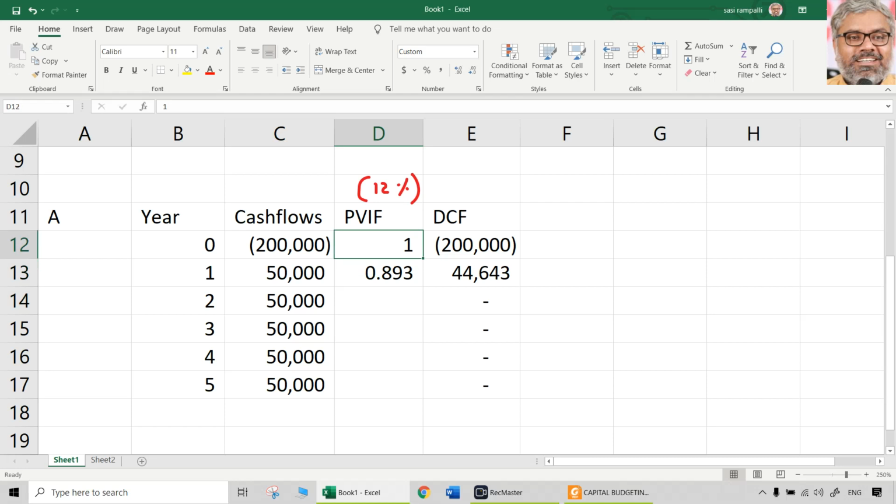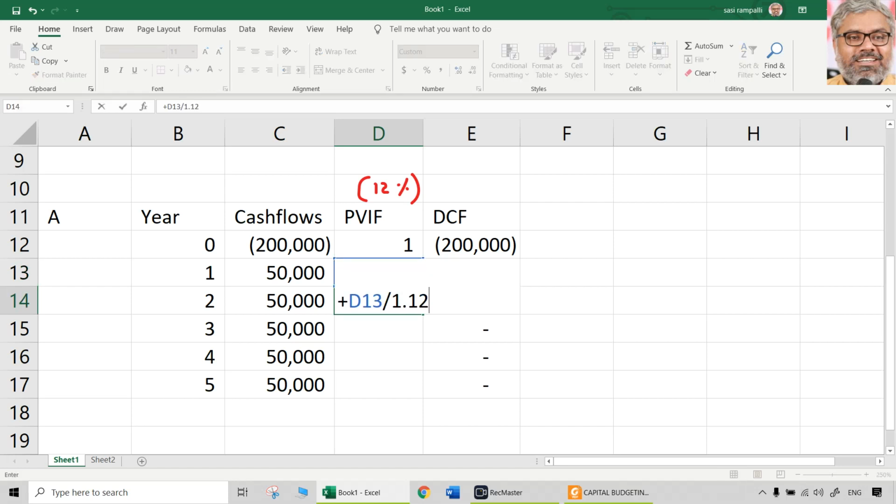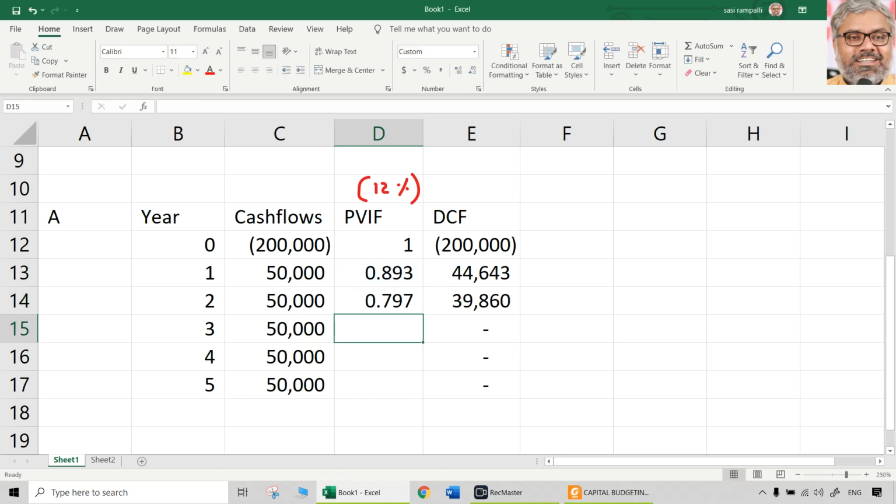So now, what we got? 1 divided by (1 plus r) to the power of n. 0th year, it will naturally be 1, we know that. First year, 1 divided by 1.12. Then we need that divided by 1.12. Whatever the earlier one divided by 1.12 gives 1 by 1.12 square. Then that divided by 1.12, whatever the earlier one divided by 1.12, gives 1.12 to the power of 3. Like that, if you go ahead with further calculations, you will get these PVIFs.